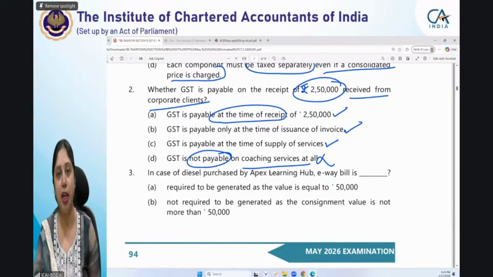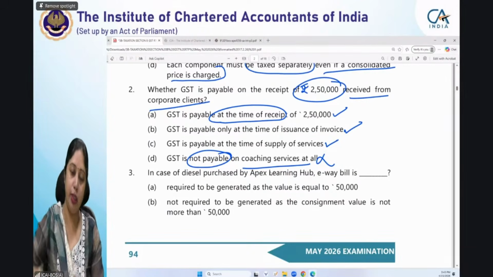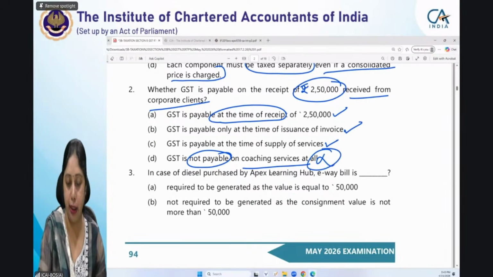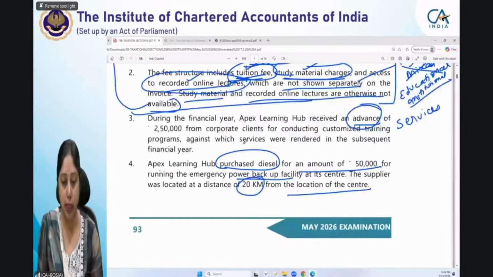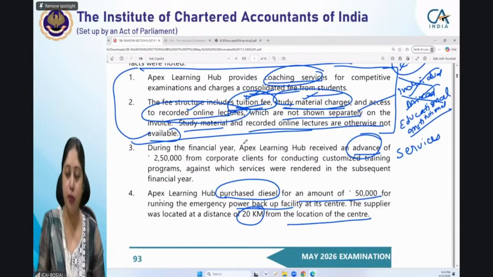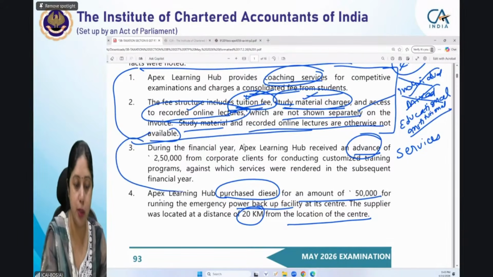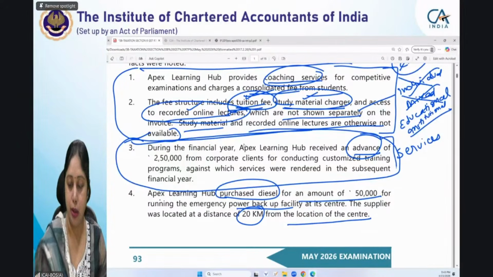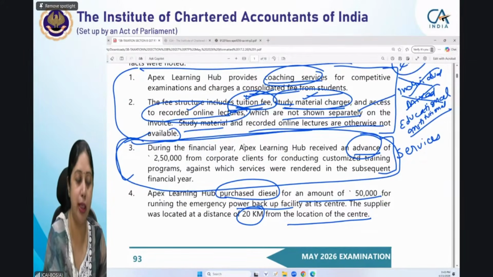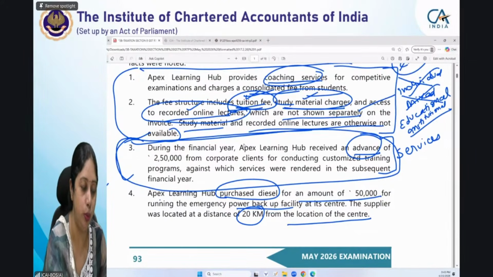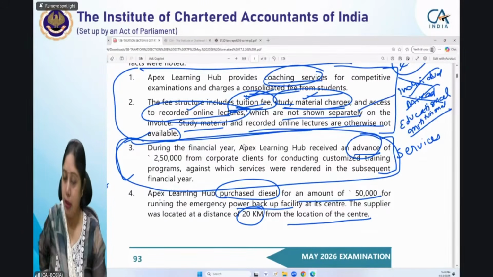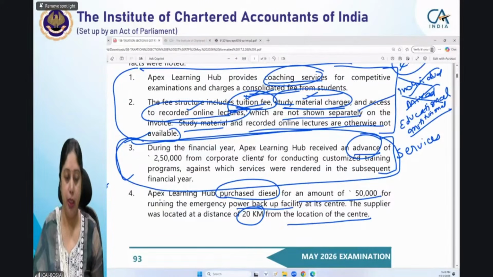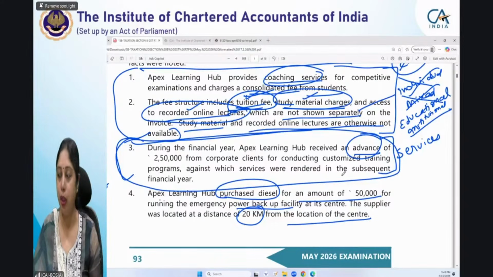To the extent we have discussed till now, many students will be sure that this option is not correct, but still let us go through the facts of the case which are relevant for answering this particular question. Just to give you a hint, अगर आप पूरा केस पढ़ोगे तो आपको समझ आ चुका होगा कि this particular piece of information is relevant for answering question number 2. So, can you tell me the correct answer? हमें बताना है कि जीएसटी कब पे होगा 2,50,000 के ऊपर.